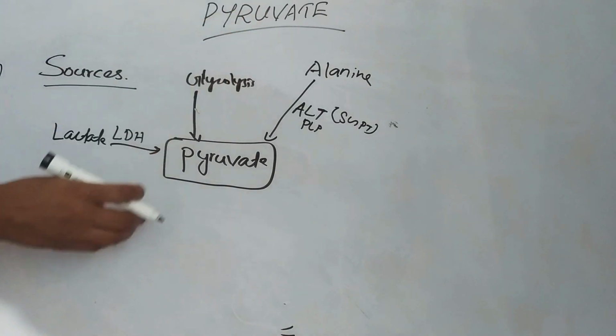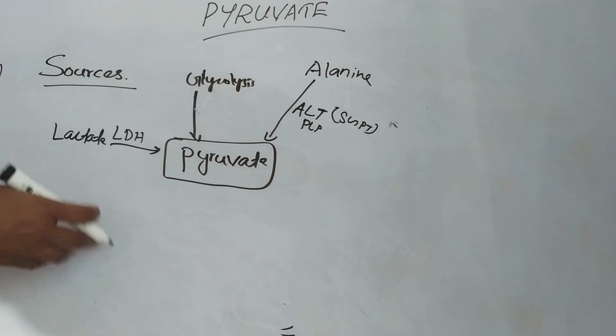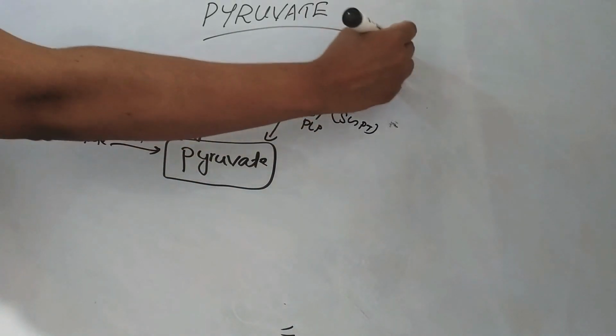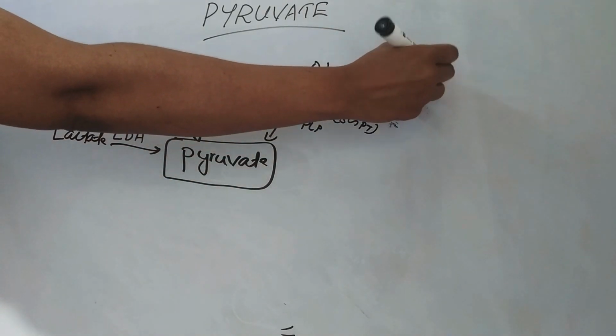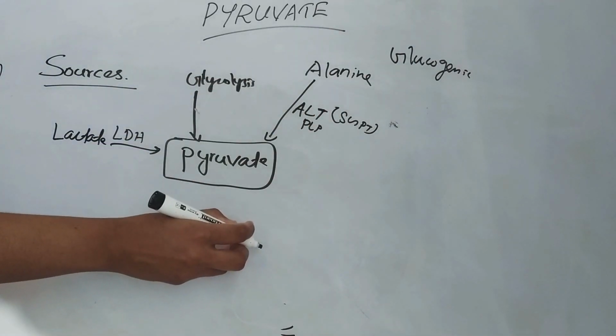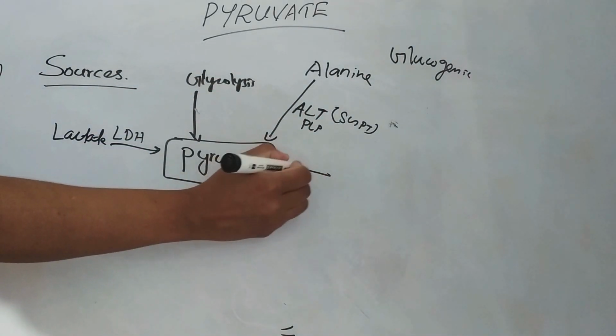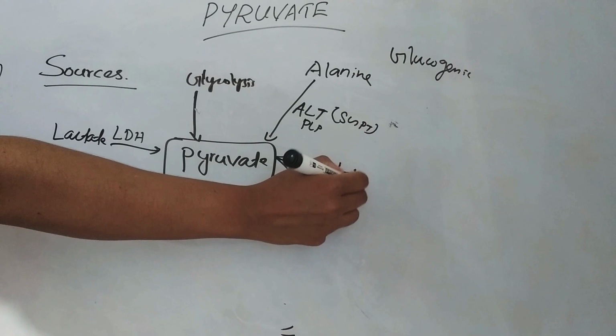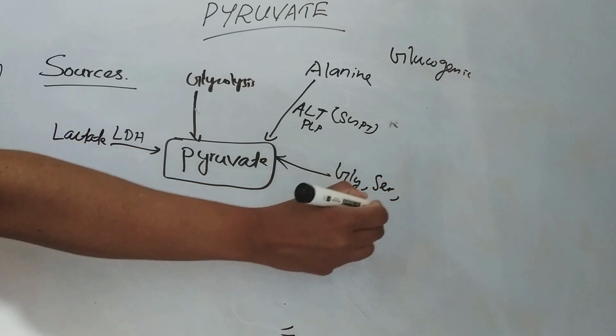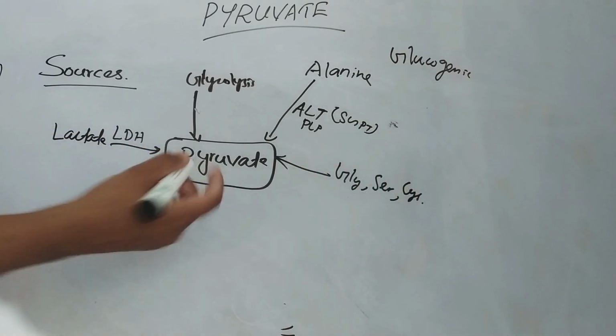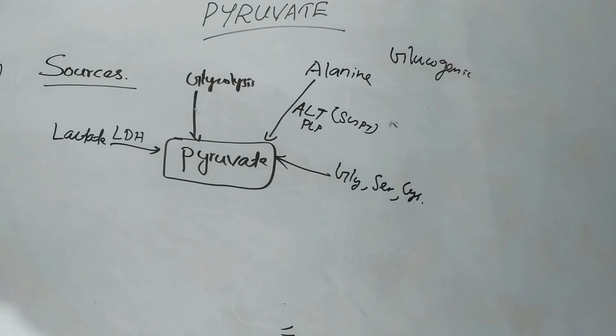Then in addition to alanine, certain other amino acids produce pyruvate during their catabolism. These amino acids are known as glucogenic amino acids. For example, glycine, serine, cysteine, then glutamic acid, aspartic acid, etc.